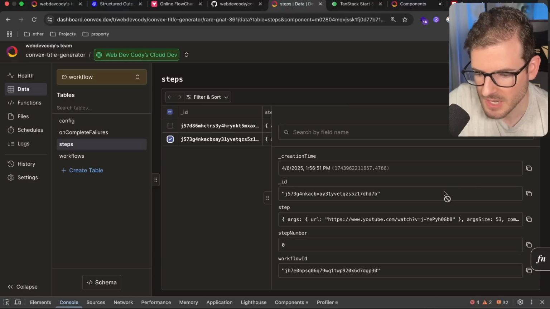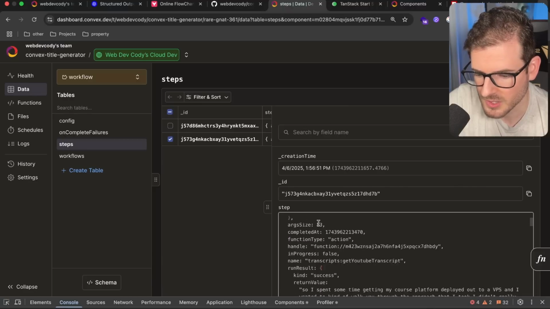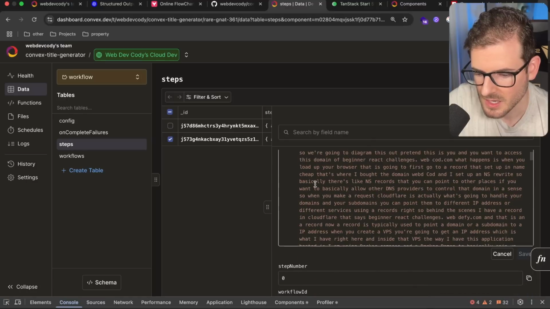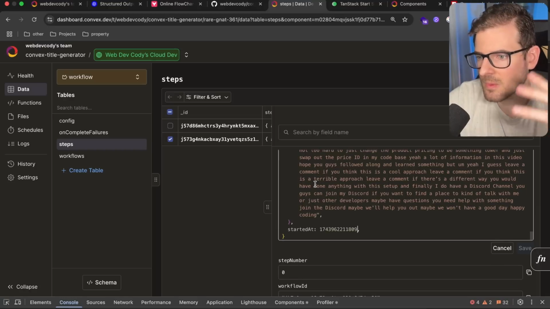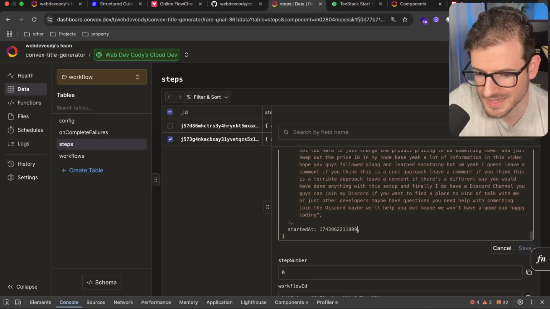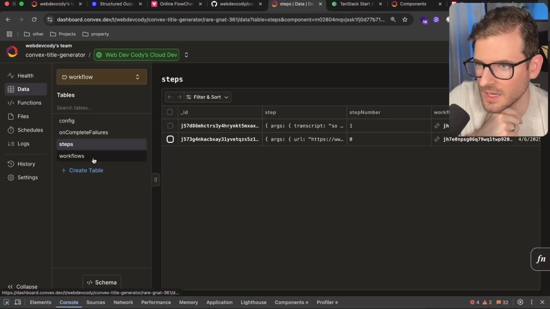I can also just click on this checkbox to get a better view of how some of this stuff works. So I can dive in and see the return value of this step and the input of that step. And it just helps you with debugging. So if you want to visualize this, you can. Very useful.